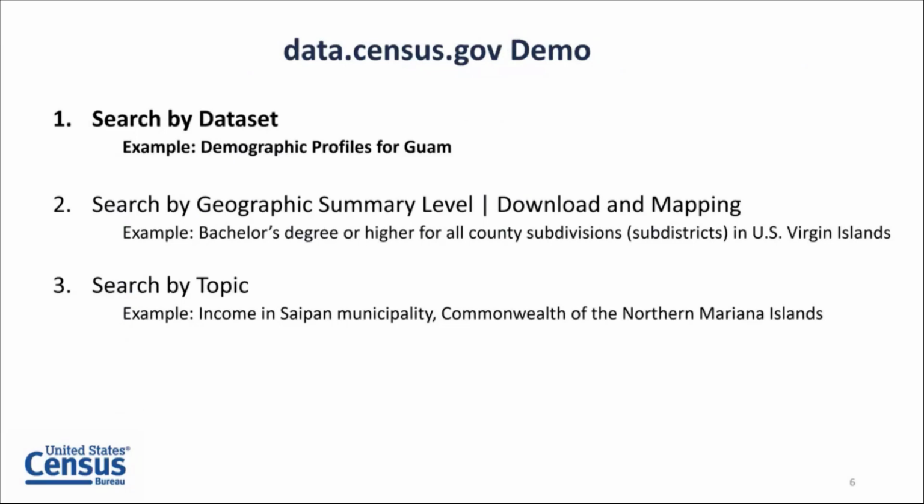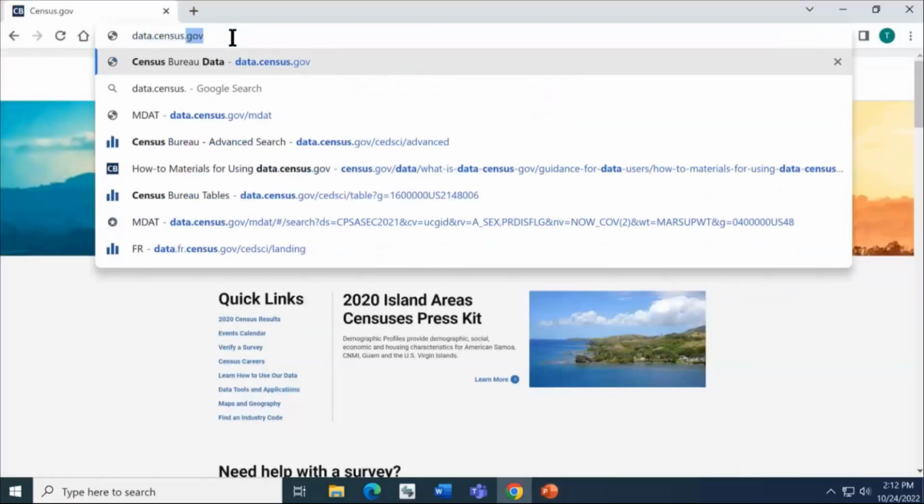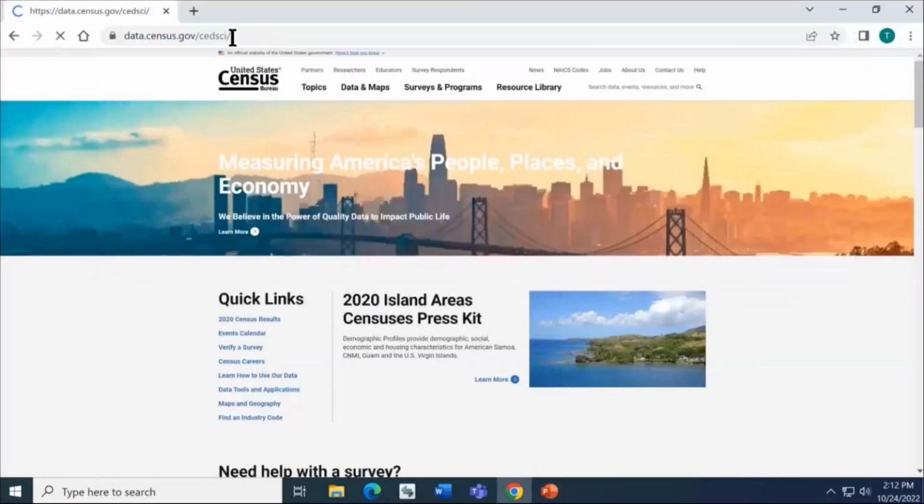To get started, let's do a simple example showing you how to search by dataset. We'll pull up all 4 demographic profiles for Guam. First, you'll want to go to data.census.gov in your address bar. We do recommend using Google Chrome for the best speed and performance.